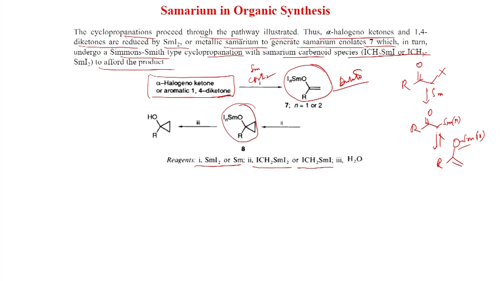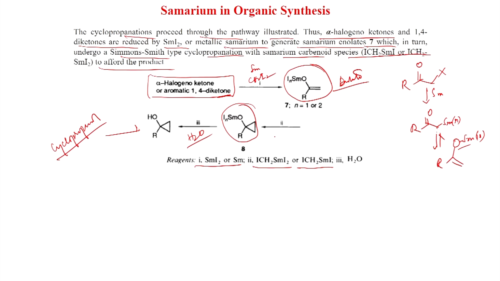And after hydrolysis, so this is water, then you get the cyclopropanol. So, this enolate is very important, and the enolate after cyclopropanation gives the cyclopropyl samarium species, and then after hydrolysis you get the cyclopropanols.